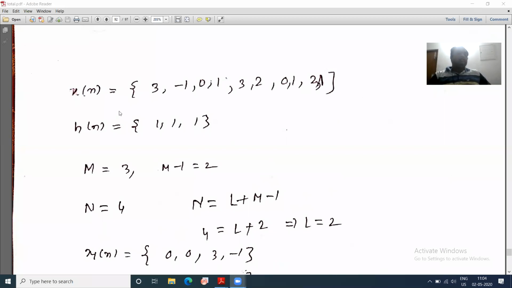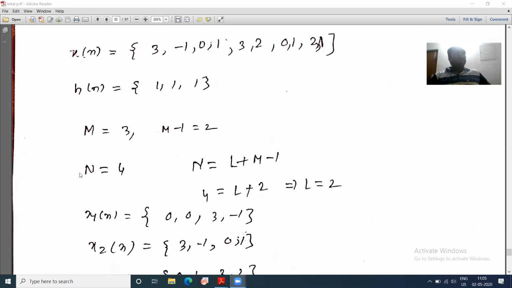Now in this method, what you have to do? First, you have to find the number of points in the impulse response, the number of non-zero points in the impulse response. That means here it is 3. That you denote by M, then you find M minus 1. M minus 1 is 2. Now I said assume N equal to 4.